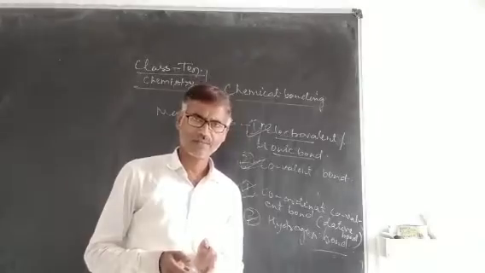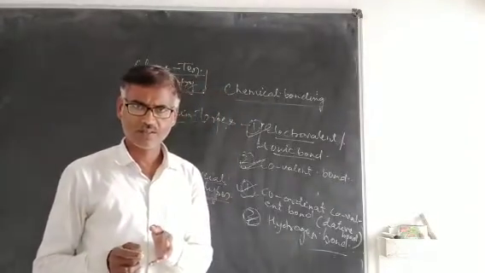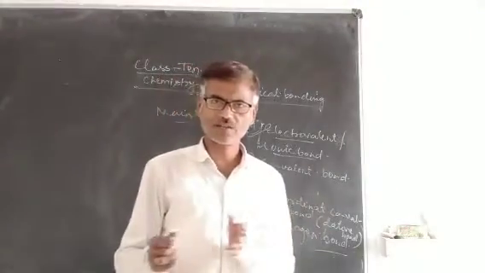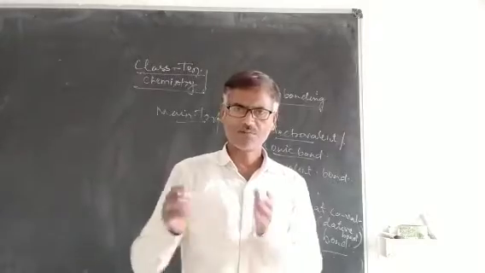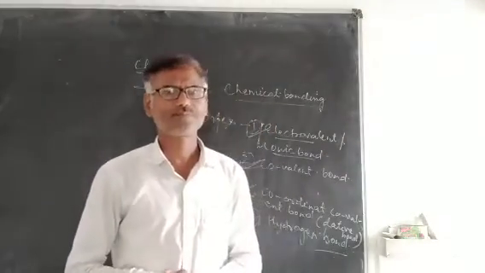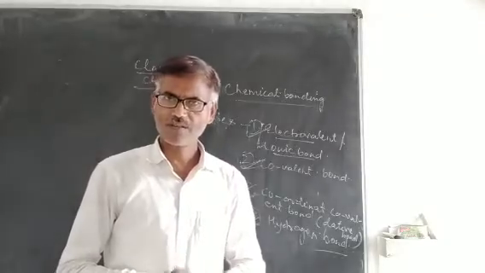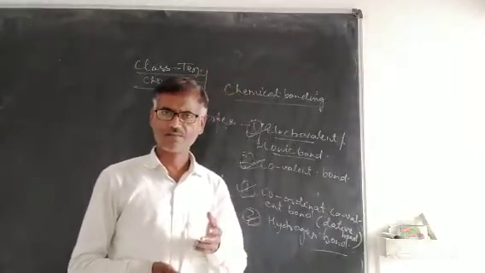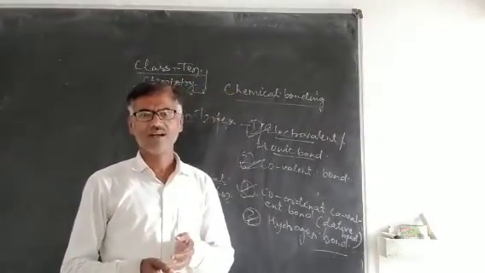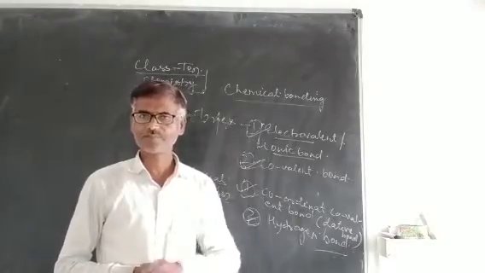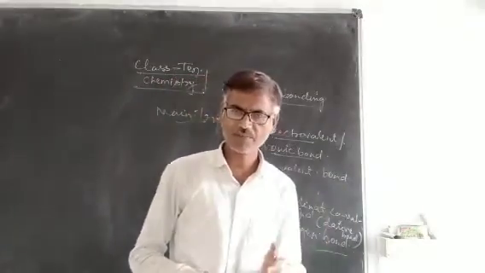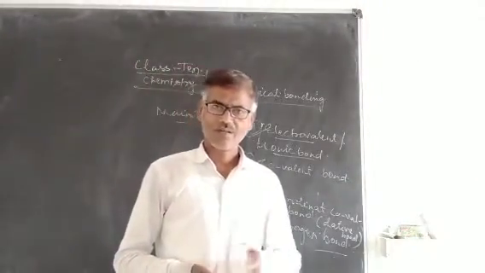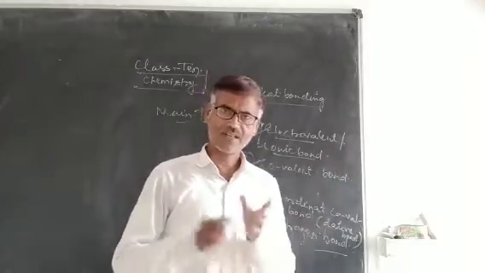Electrovalent bond is also called ionic bond. It is formed by exchange of electrons, exchange of valence electrons between the participating atoms. This type of bond is usually formed between a highly reactive metal and a reactive non-metal, that is, between a highly electropositive atom and a highly electronegative element.